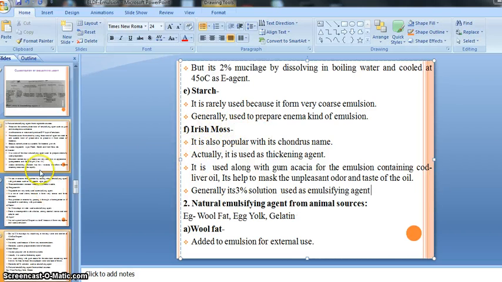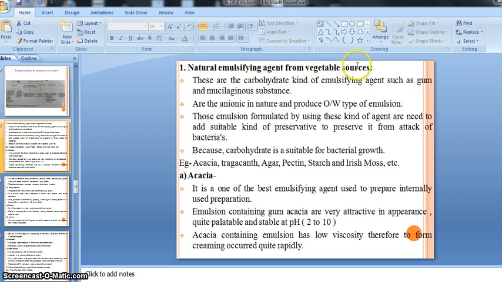So this is all about our natural emulsifying agents obtained from vegetable sources, right? Means gum acacia, tragacanth, then agar, pectin, starch and Irish moss are obtained from vegetable sources. That's why they are called natural emulsifying agents obtained from vegetable sources, means from plant sources, right? And they contain carbohydrate kind of material.